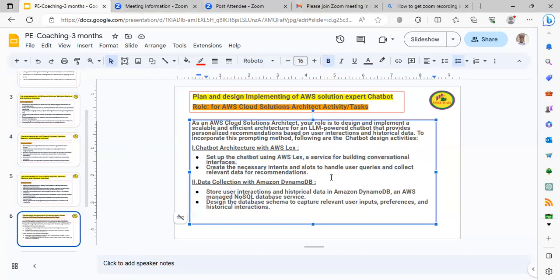Create the necessary intents and slots to handle user queries and collect relevant data. Yes, obviously, the user's question should go through Lex only, to other services, as a user query. Data collection with Amazon DynamoDB.